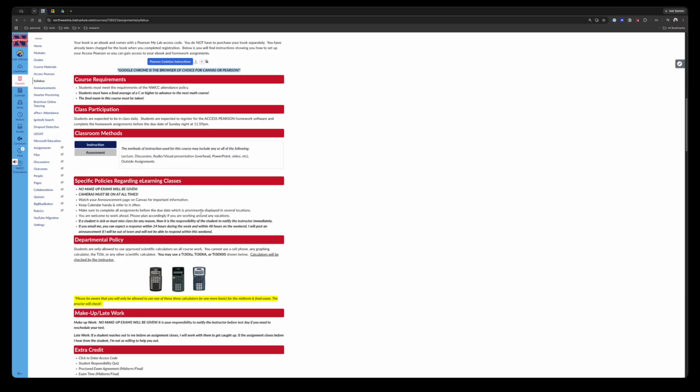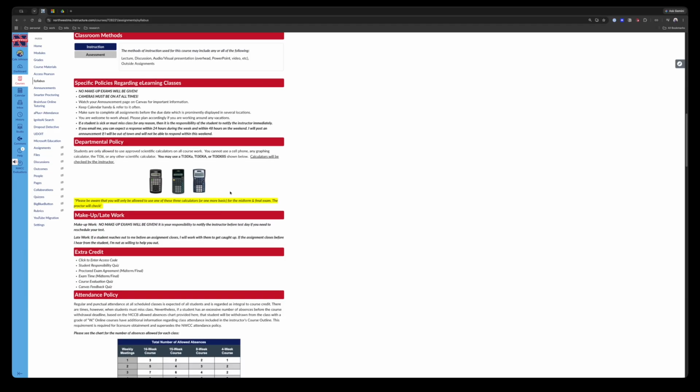No makeup exams. In this class, you're only allowed to use scientific calculators. It cannot be scientific with graphing capabilities. It cannot be graphing calculators. The bookstore on campus, that's the one on the far right here, has a good calculator. It just needs to be scientific. No graphing calculators whatsoever. So I would get one and use it while I'm doing homework. If you already have a graphing calculator, I love that for you, but you're not going to be able to use it on the finals or the midterms. So I would not get in the habit of using it on a regular basis.